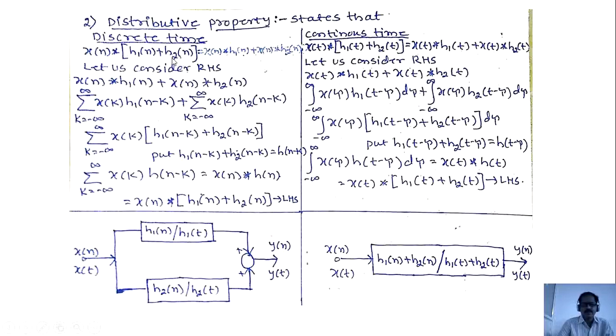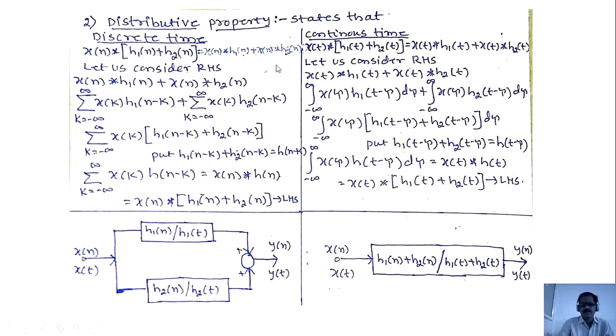For the LHS, this is the block diagram for the LHS. x of n convolute with h1 of n plus h2 of n gives y of n. In case of a continuous signal, x of t convolute with h1 of t plus h2 of t will give y of t.